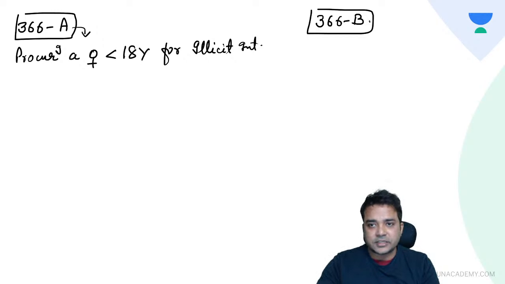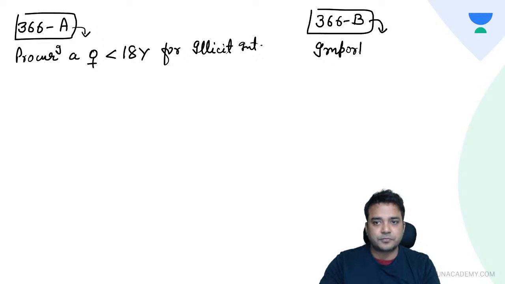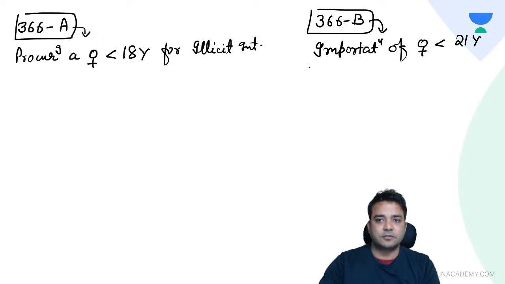On the other hand, 366B says importation of a female less than 21 years either from foreign country or from Jammu and Kashmir state.